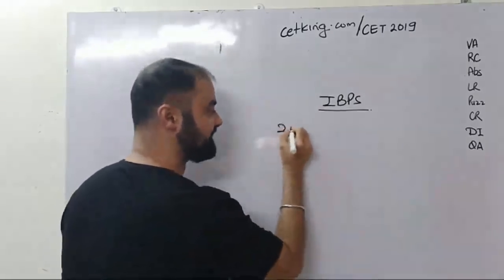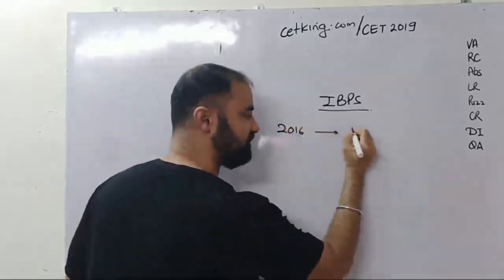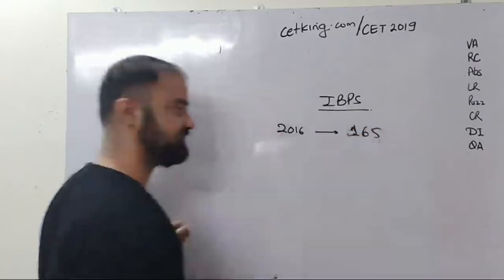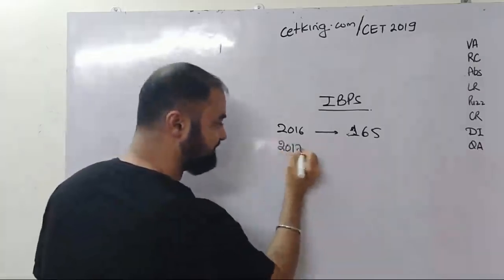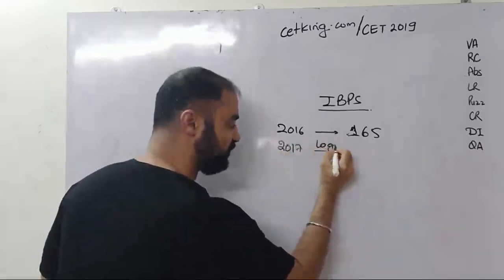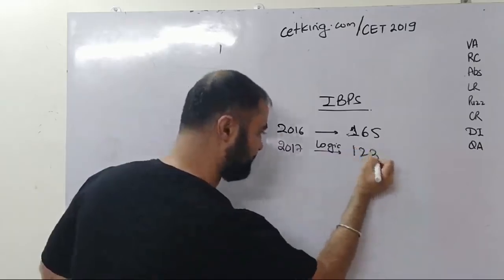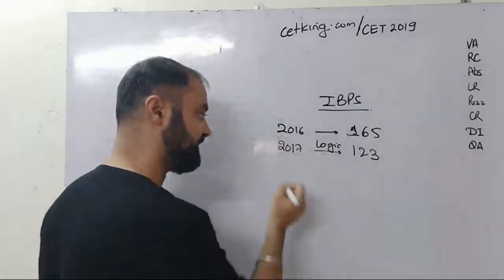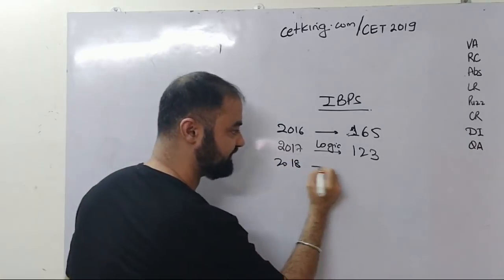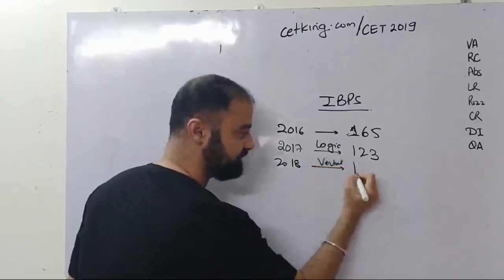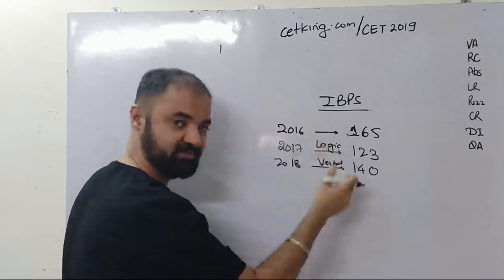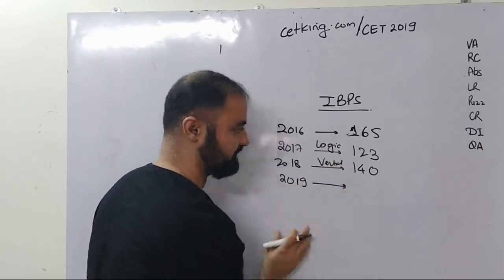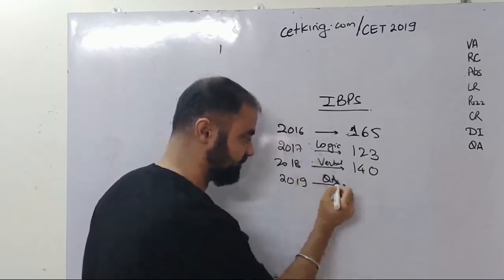In CET 2016 the JBIMS cutoff was 165. In 2017, when IBPS came on board, they totally changed the logic section and the cutoff came down to 123. Straight 40 marks difference because the paper pattern changed. In the same way, in 2018, last year, they drastically changed the verbal section. The cutoff came up to 140 because logic became easy, verbal became tough. And in 2019, this year, whose turn is it? This year it seems to be quant's turn.